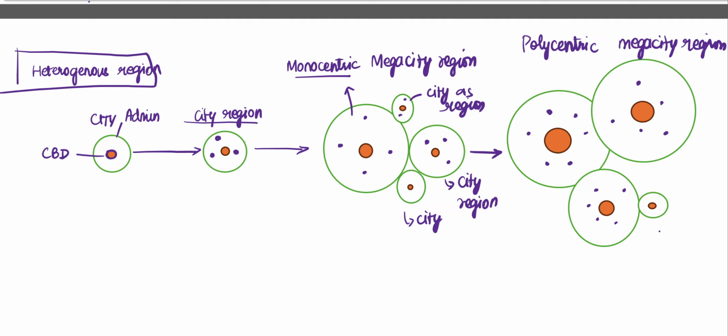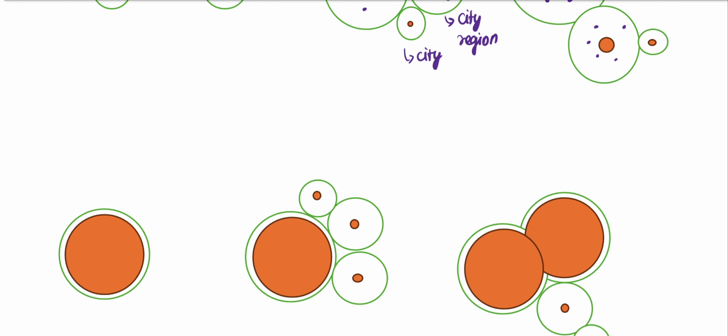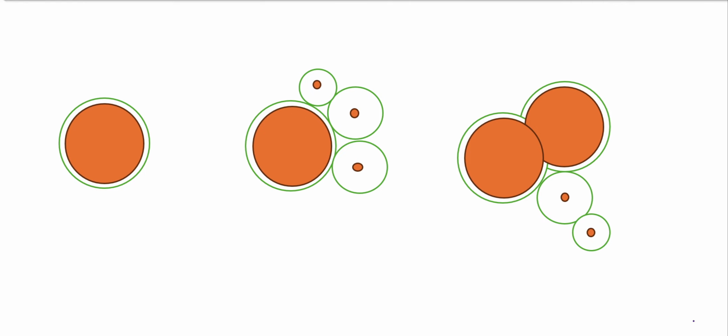Now, even this megacity grows further, right? Here is a diagram for megacity. This is a megacity. The CBD has grown almost to the administrative limit of the city. This city in itself is very big, and the CBD of the city has grown much bigger in size, almost consuming 95% of the city in itself, right?